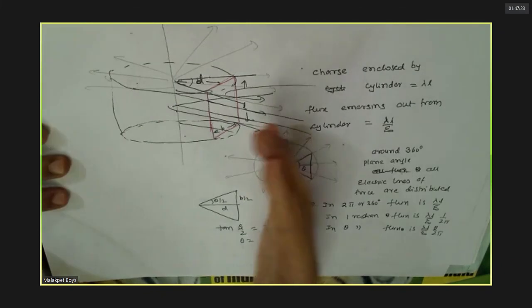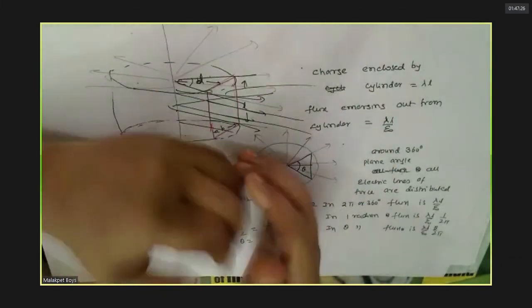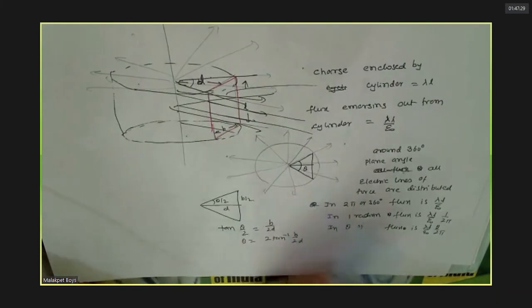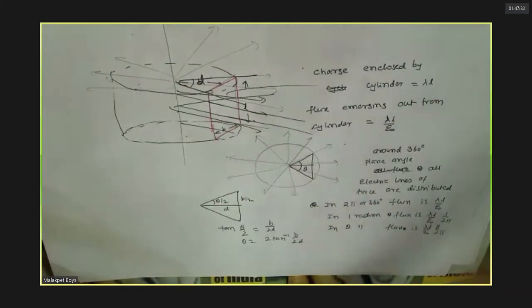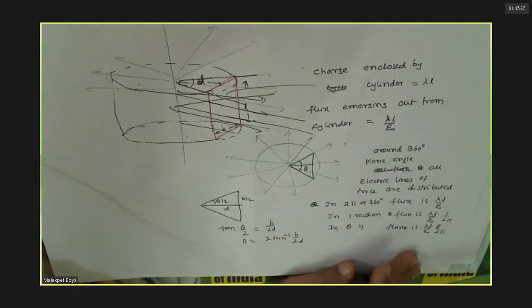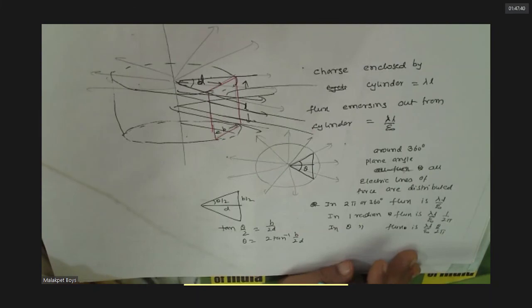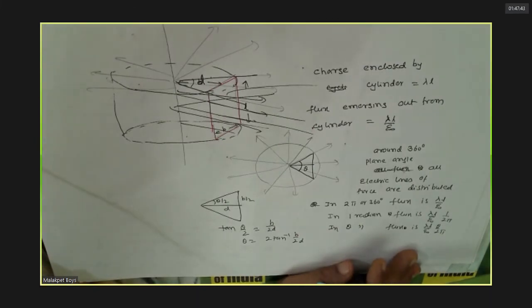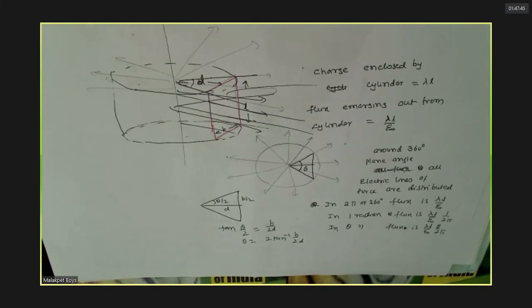That means the lines of force are passing throughout like this in all directions. Assume this is a cylinder and you are looking from top. Assume that the cylinder has tiny holes throughout its curved surface and some water is coming out. It comes out from all points and all sides. Is it clear? Clear, sir.